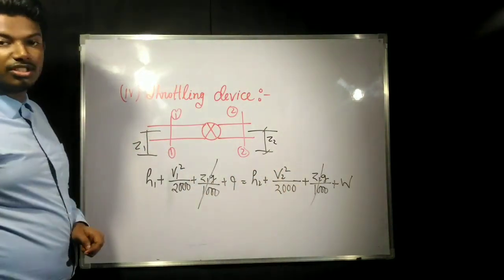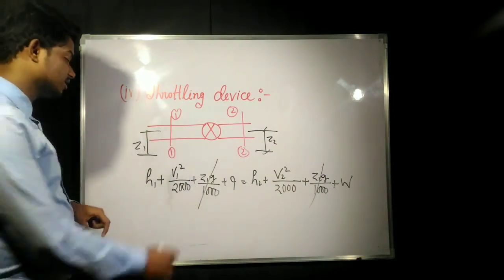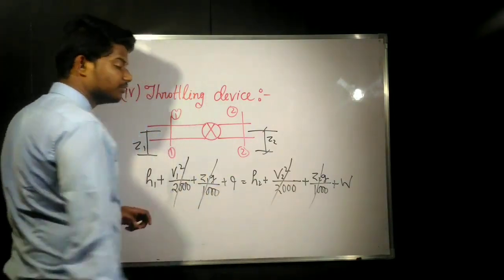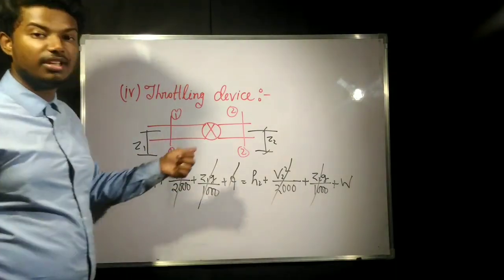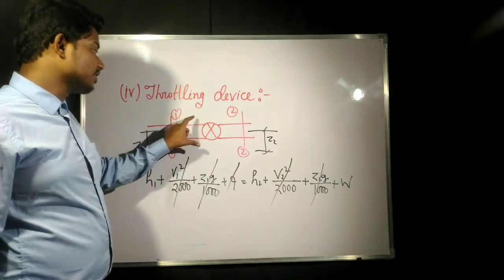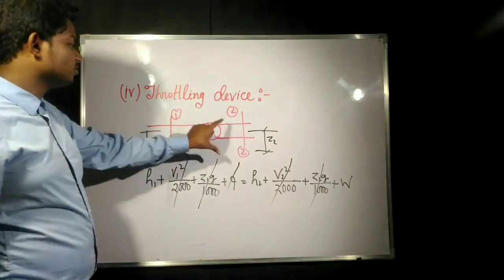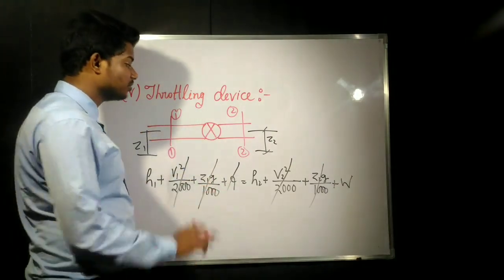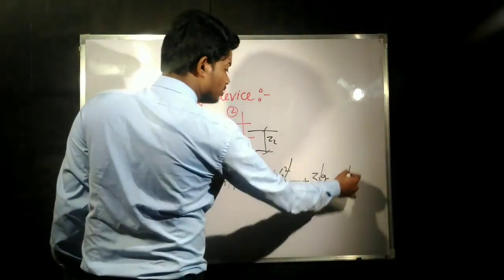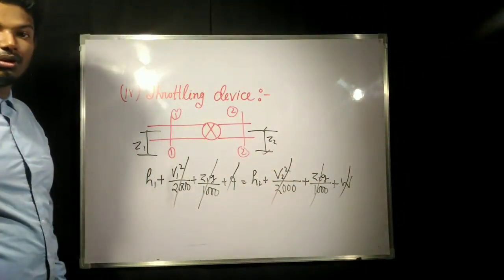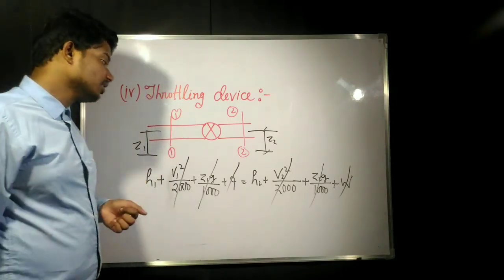Velocity is also not going to change, since the cross section is not changing, so the change in kinetic energy is also 0. It is completely insulated, so no heat is transferred and heat transfer is 0. And since there is no shaft, the work output or work input is also 0.